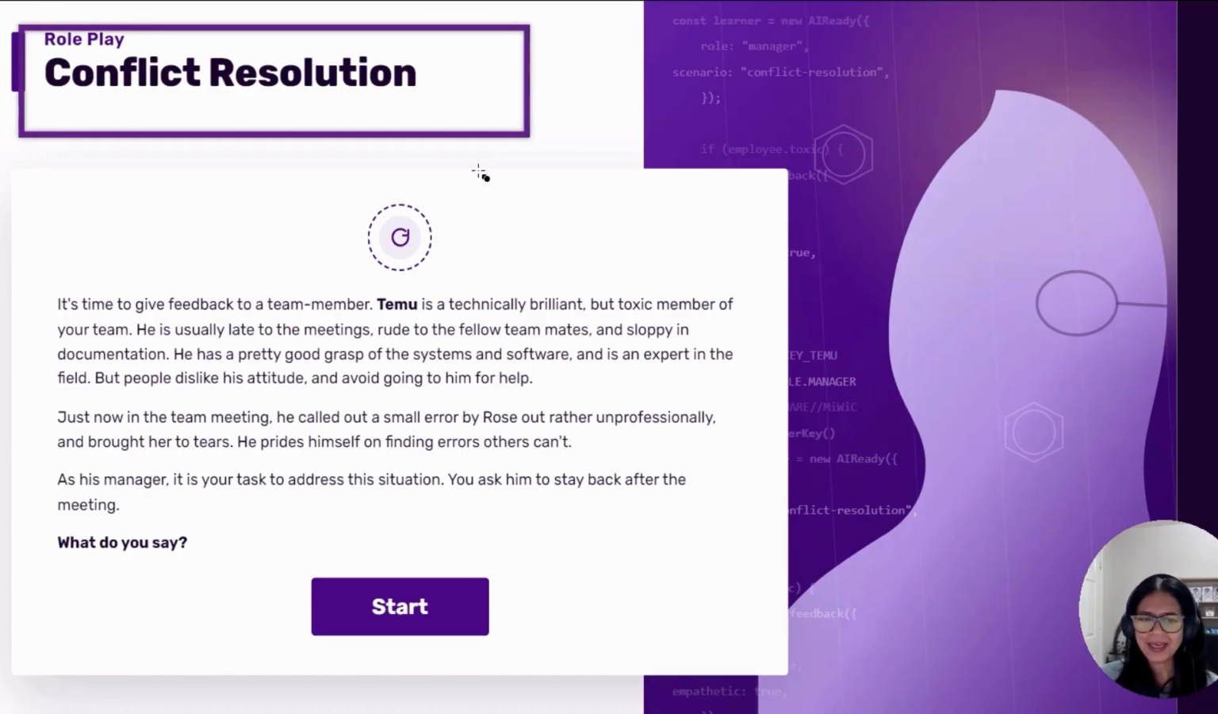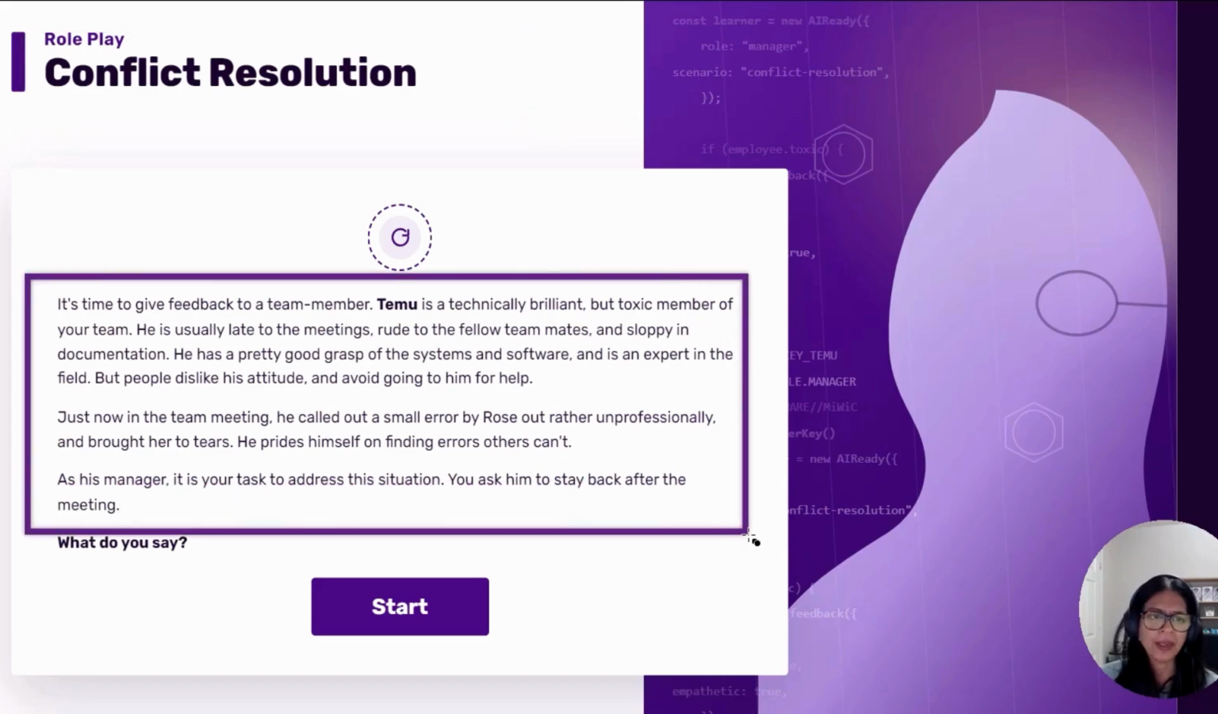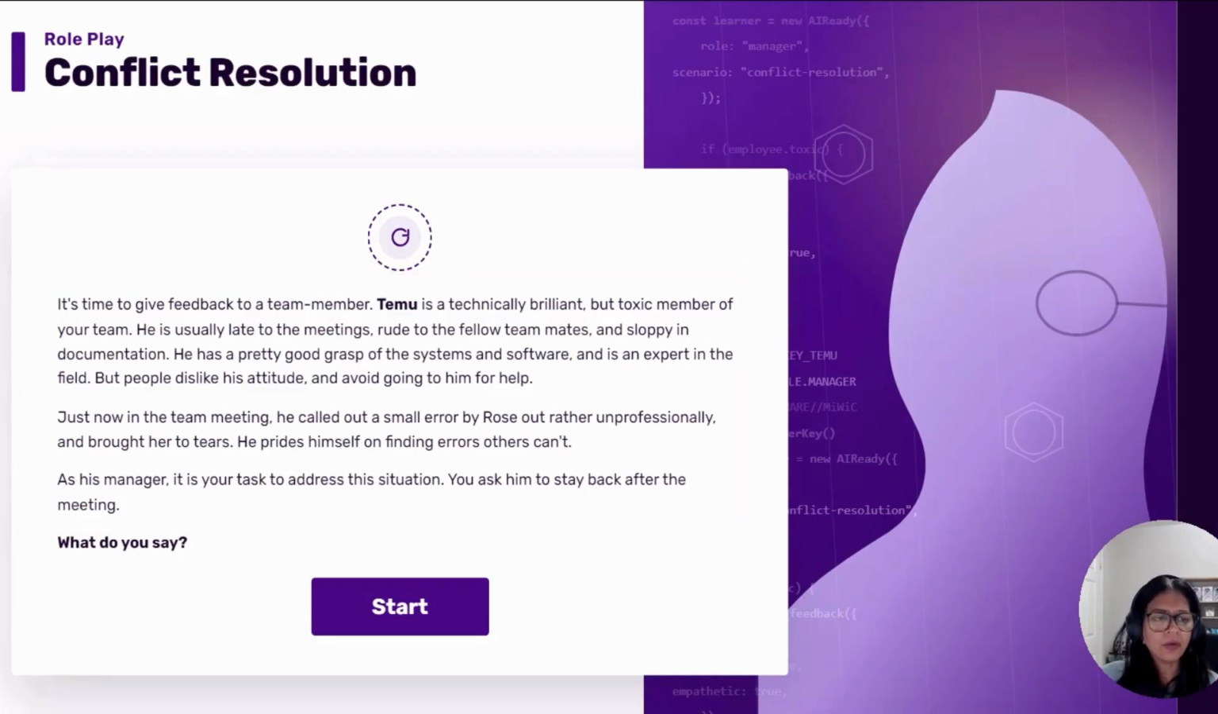So this is a role play about conflict resolution. And the situation, the idea here is that we have a toxic but brilliant employee, right? Who is late to meetings and rude to fellow teammates. And so no matter how good or expert his work is, as a manager, it is my role to address this situation, manage his behavior. By the way, he called out a small error by Rose rather unprofessionally and brought her to tears. So, we really need to have a conversation.